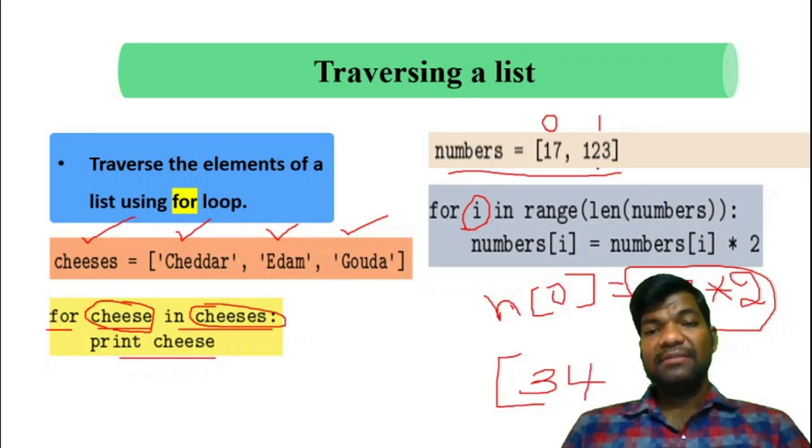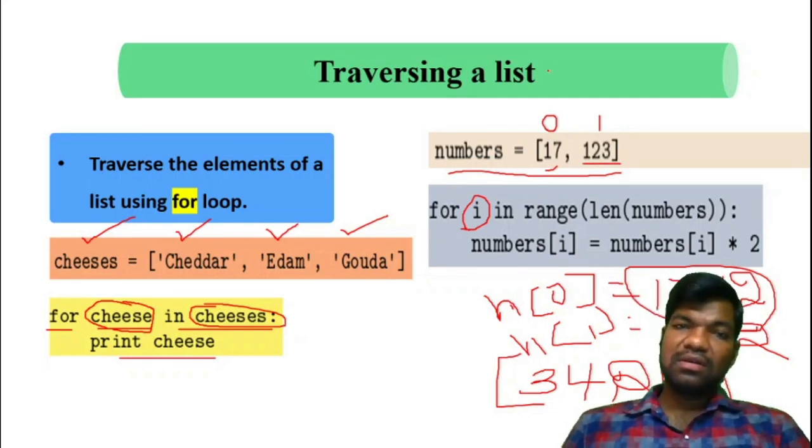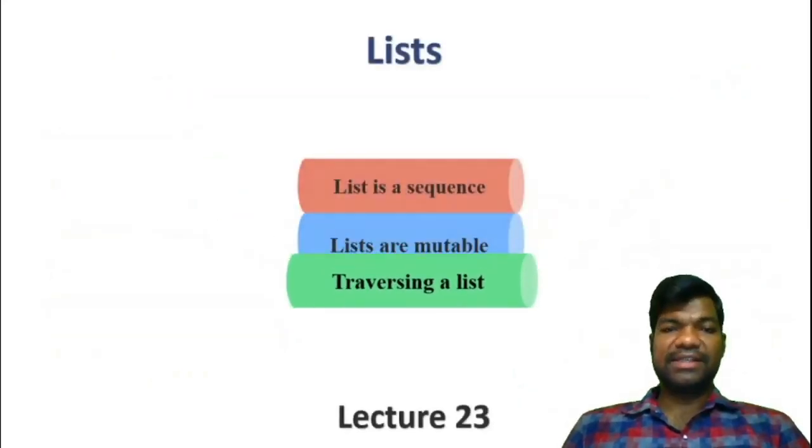Similarly, the second value is also updated. Numbers of 1 equal to numbers of 1 into 2. 123 into 2, what is the value? 246. So finally the updated values are 34 and 246. So that's traversing a list.